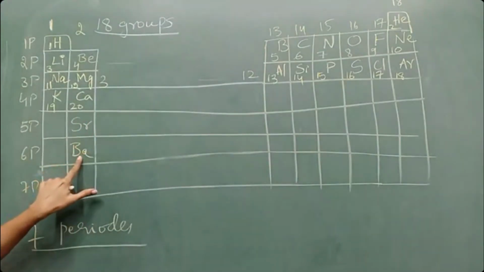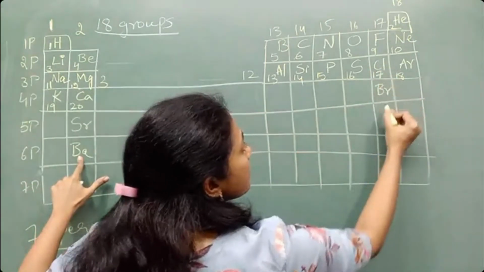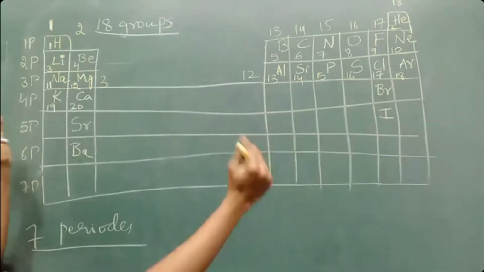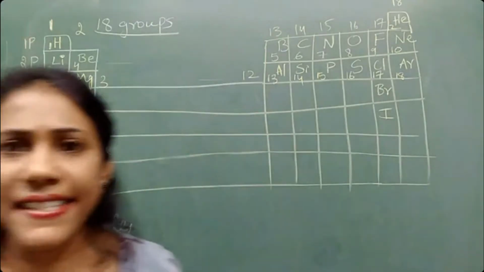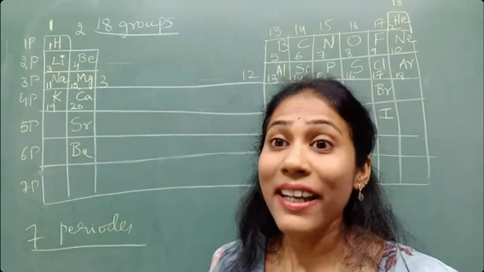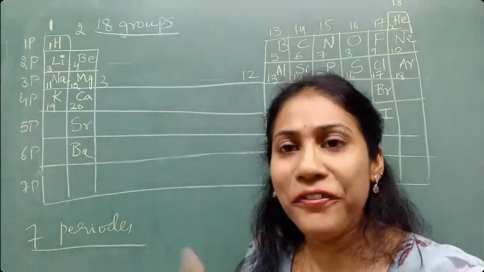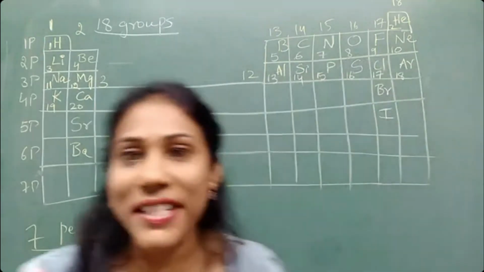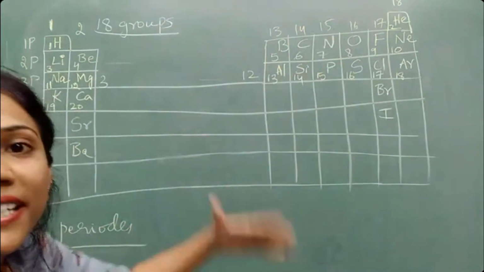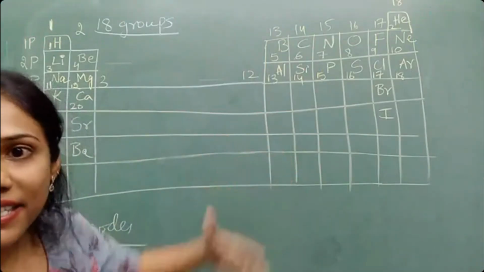Ba here, barium. Below chlorine one more element comes, bromine, and here iodine. Now these are the necessary elements that you should compulsorily remember. If you know this much, next I can talk about their valency. Everything is linked with the previous concept, so it's very important to understand step by step. So I'm going step by step.